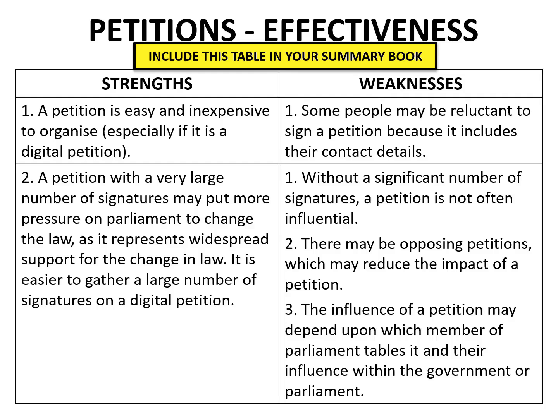Conversely, a petition with a small number of signatures is unlikely to be very effective in persuading Parliament to change the law. In addition, if there are opposing petitions, then Parliament is less likely to be persuaded to change the law. This is because if some people want the law to be changed, whereas other people don't want Parliament to change the law, then parliamentarians might not vote to change the law because they see that the change is controversial and is likely to cost them votes at the next election.